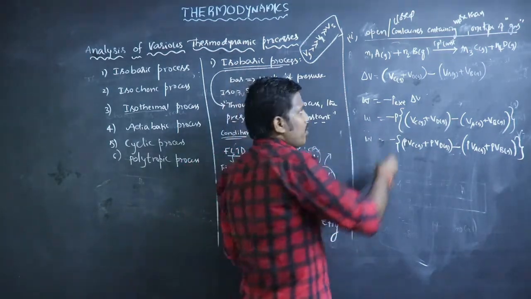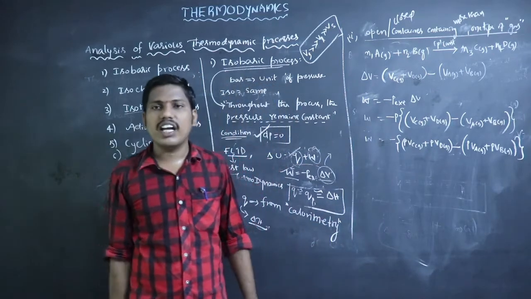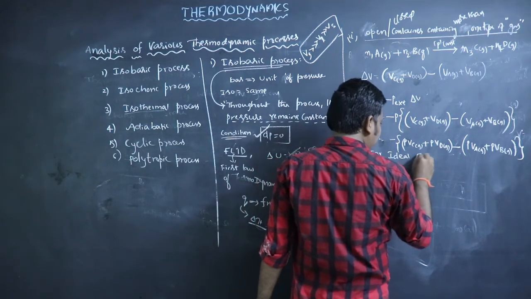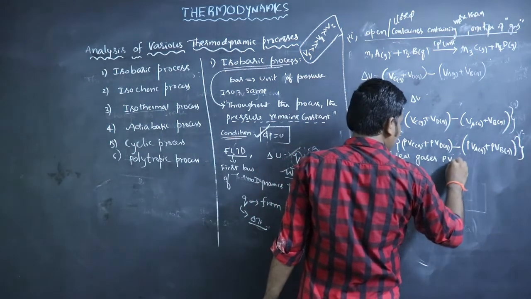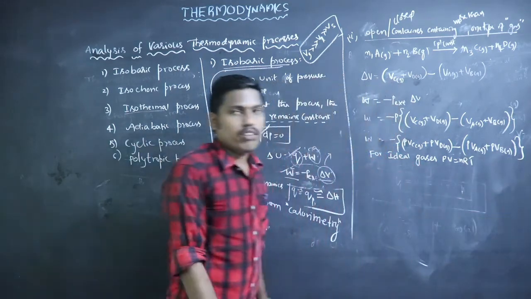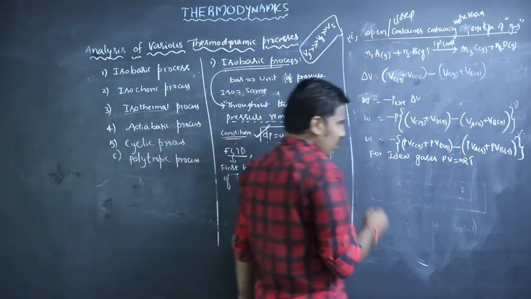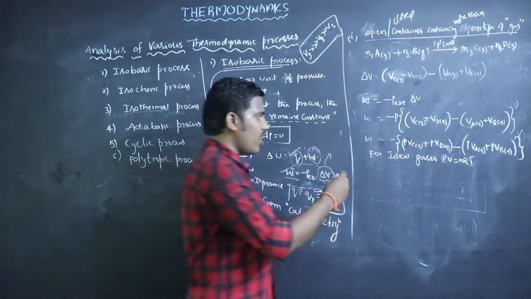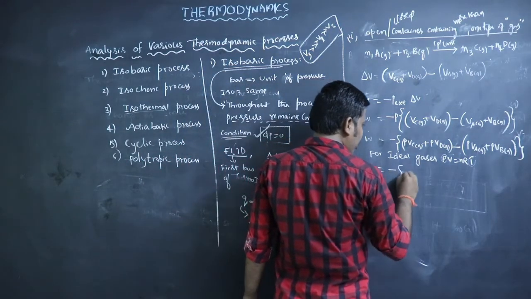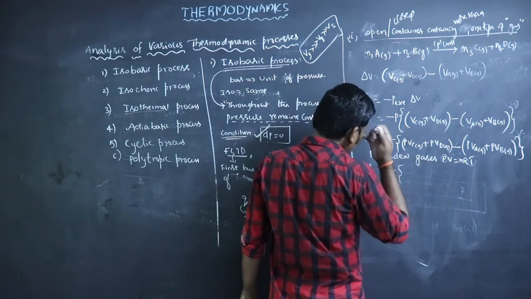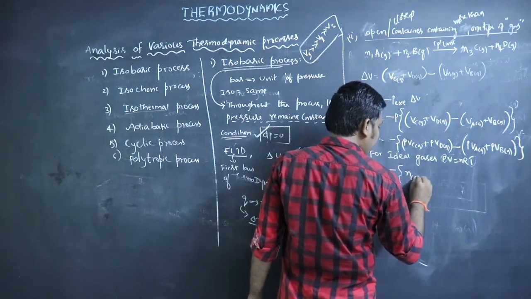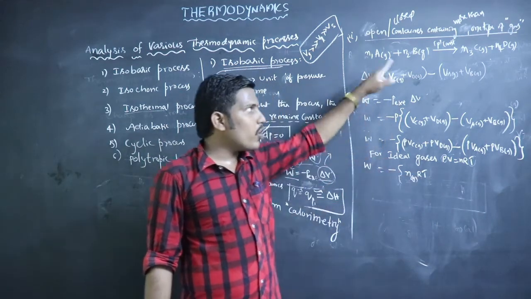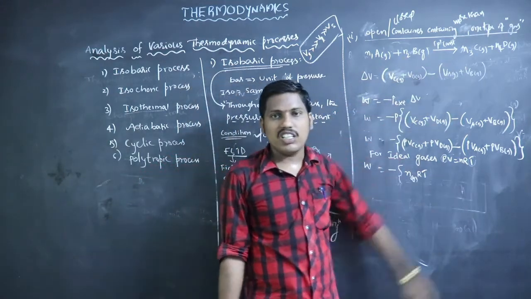Let us imagine that all are ideal gases. So for ideal gases, PV equals nRT. So here W equals minus of, in case of PV, n of C gas into RT, because for the total process, for every reactant, the temperature is the same.